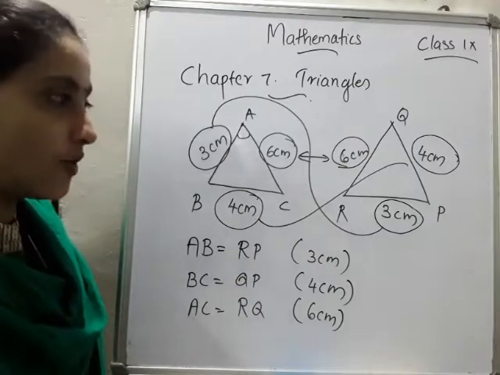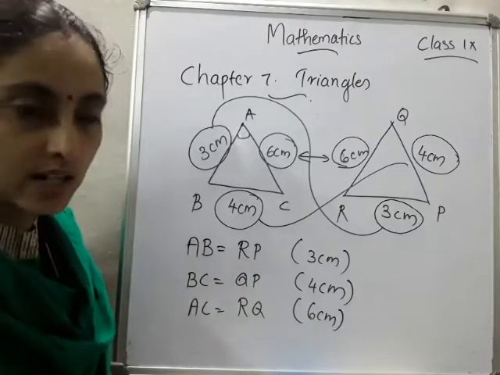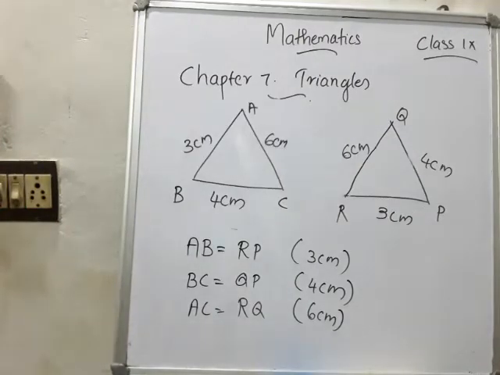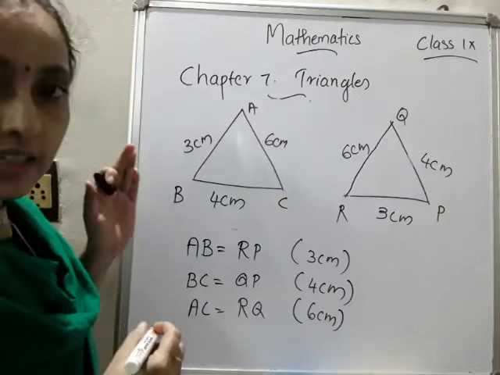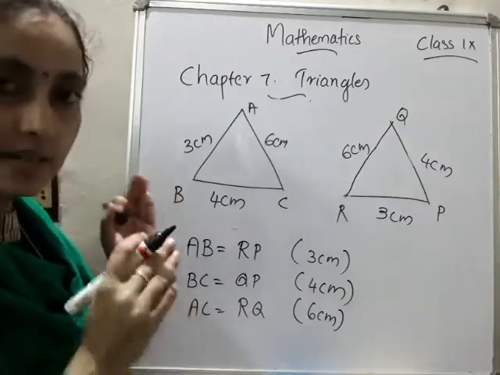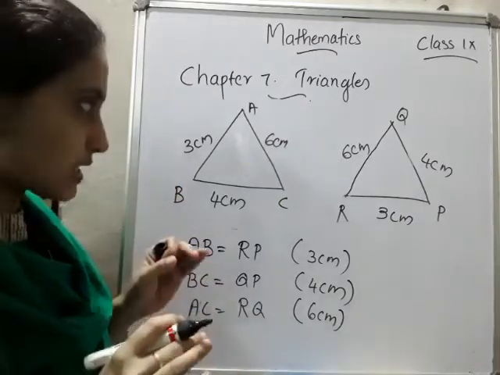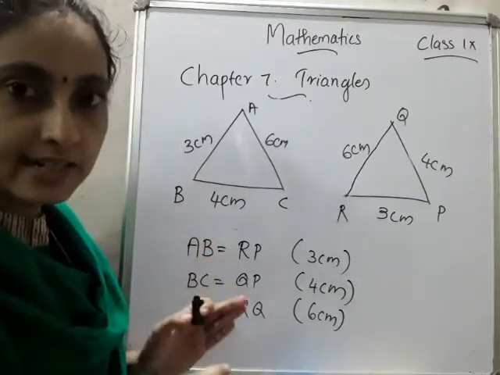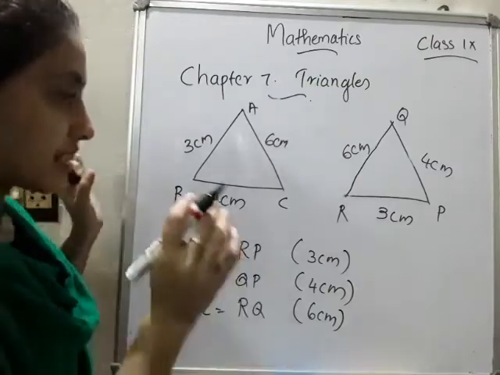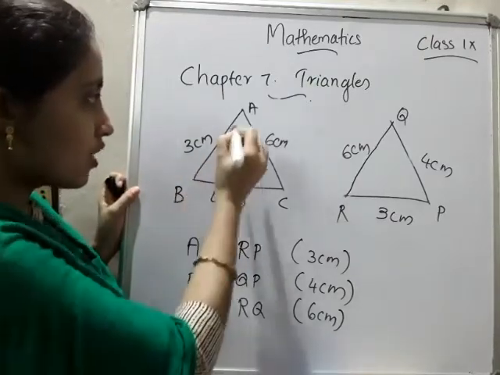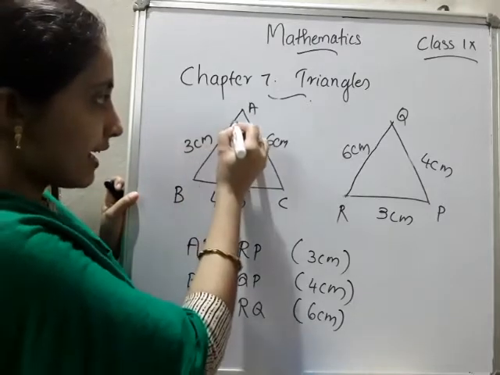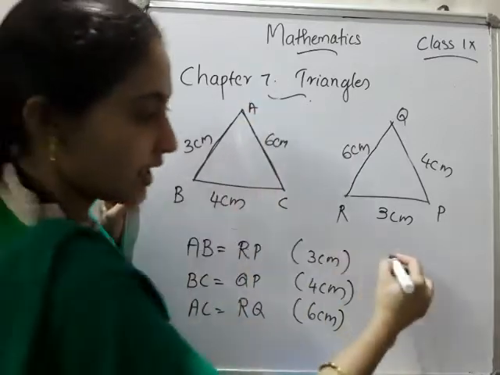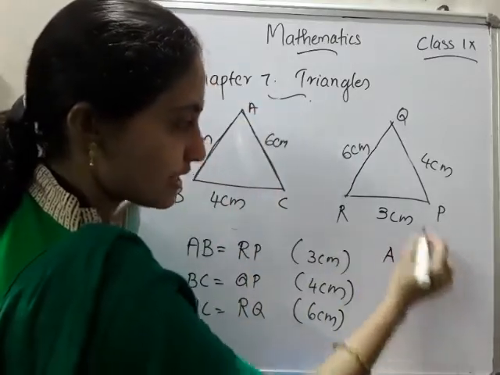Okay, now we want to move to the correspondence we have to write. Listen here please. The correspondence is also important. You have to write in terms of congruence, so we need correspondence. You have to write the corresponding vertices, so corresponding angles you have to write. How will you find that? Here, what is A? A is the vertex joining 3 centimeter and 6 centimeter. So you have to write which letter A corresponds to.